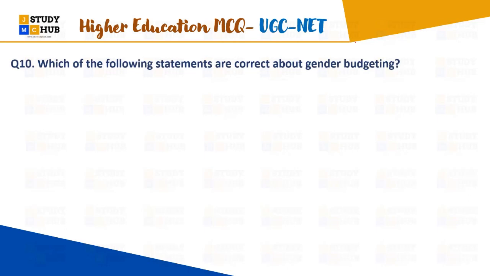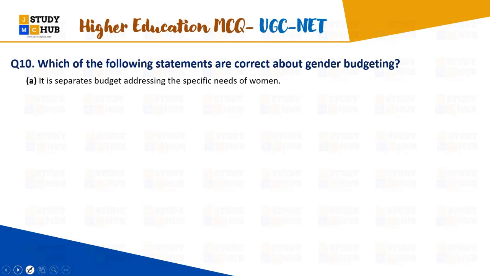Now question number 10. This will be the last question to discuss in today's class. Which of the following statements are correct about gender budgeting? It is a separate budgeting addressing the specific needs of women.